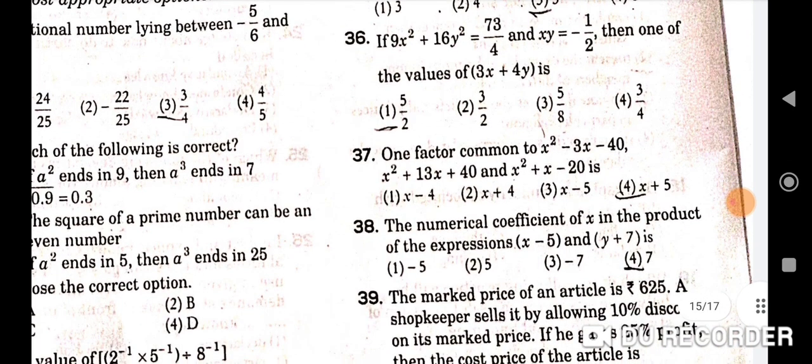Next question is, if x square plus 16y square is equal to 73 upon 4 and xy is equal to minus 1 upon 2, then one of the values of 3x plus 4y is 5 upon 2. First is the correct option.